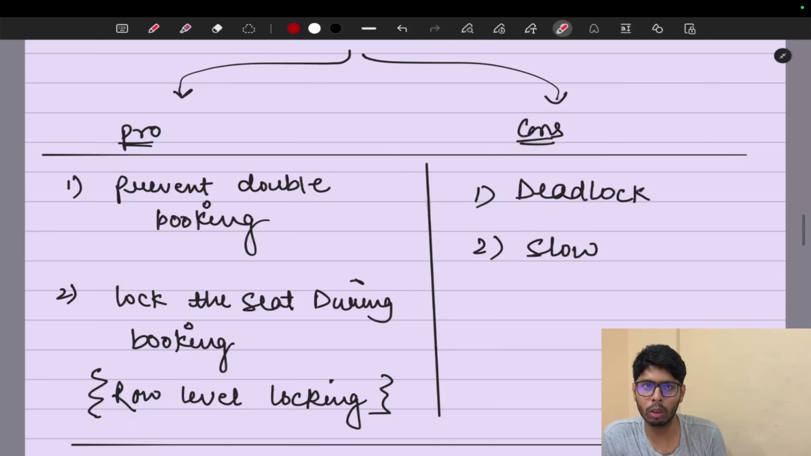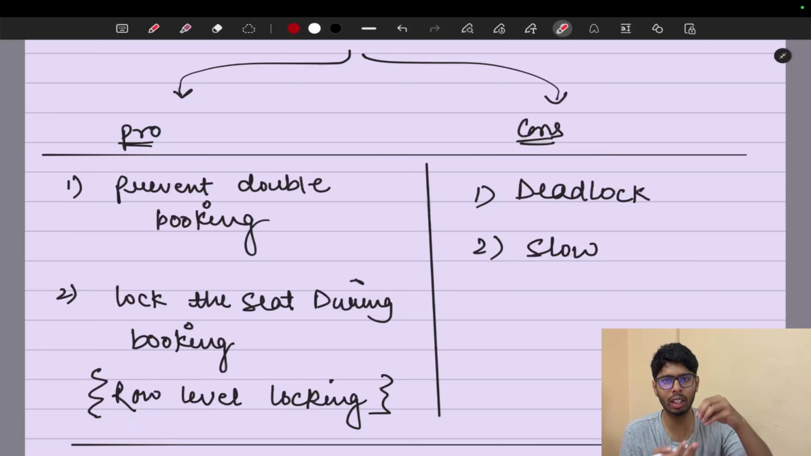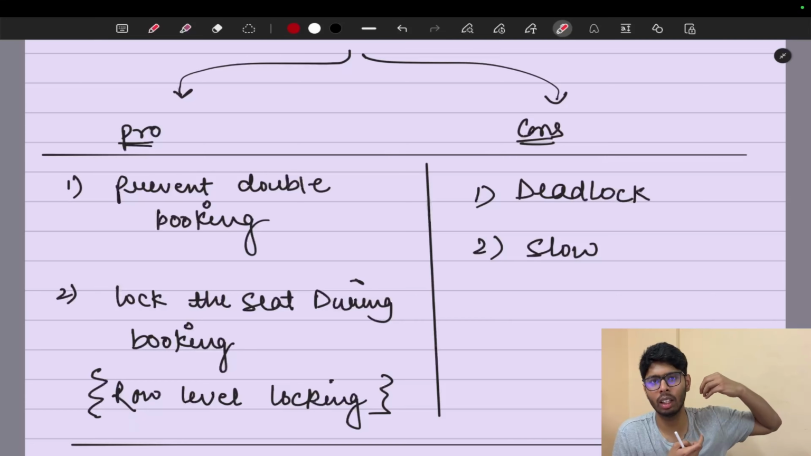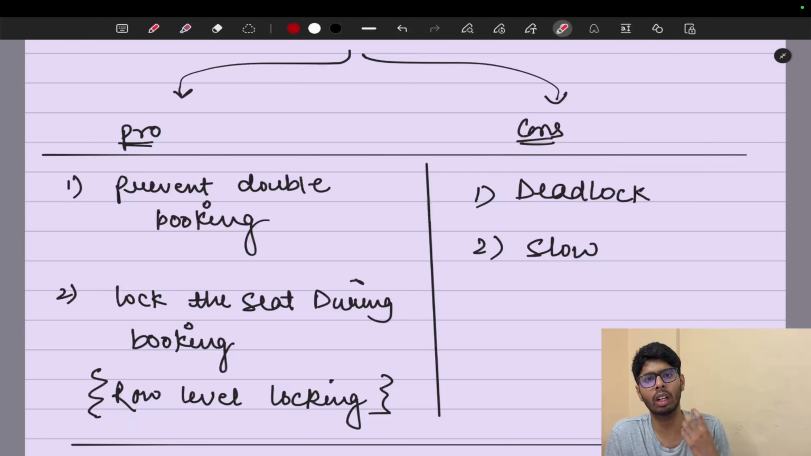If you talk about the pros, it will prevent double booking, and there is not going to be any dirty read. The second point is to lock the seat during booking. If the seat is blocked by user one, then the pessimistic lock gives you an assurance that another person will not make a dirty read on it. There will be no chances of a repeatable read either. The pessimistic approach provides row level locking on that particular seat, so everything is safe and secure. The cons are the chances of a deadlock and slowness. I explained everything in my playlist.